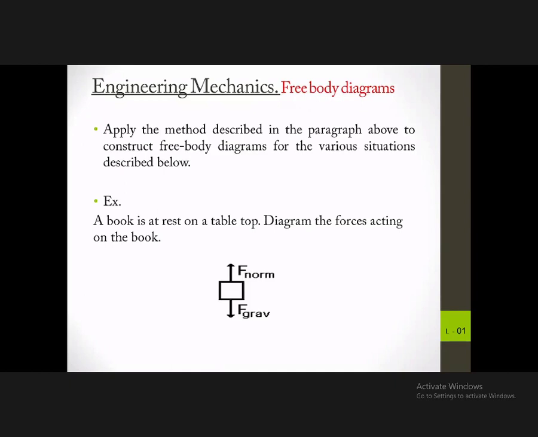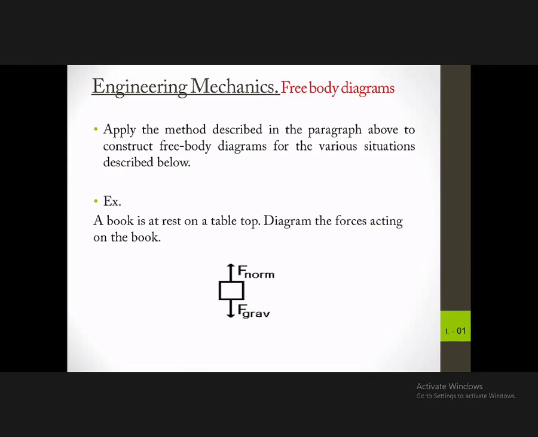So we'll have one simple example here to understand the concept of a free body diagram. We'll consider a book which is at rest on a table.